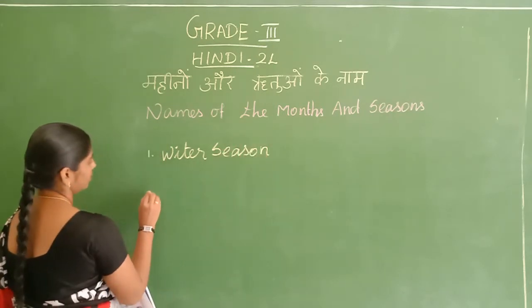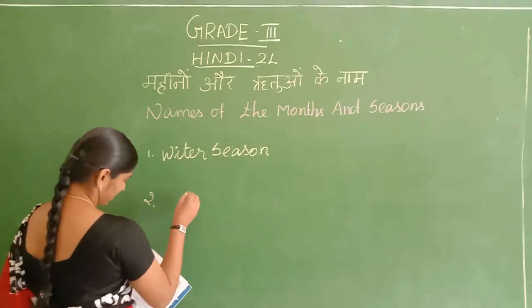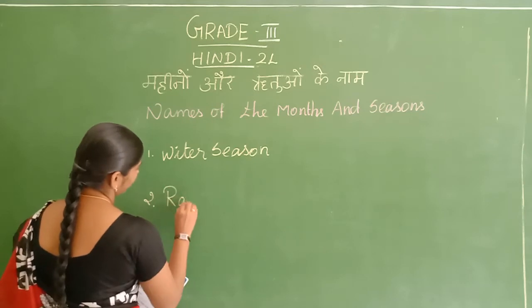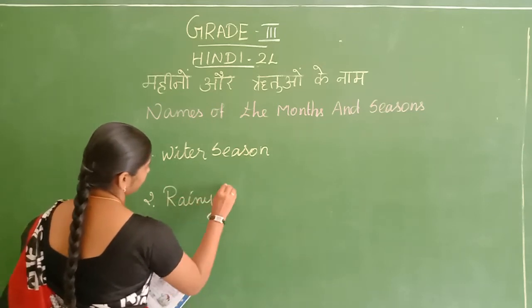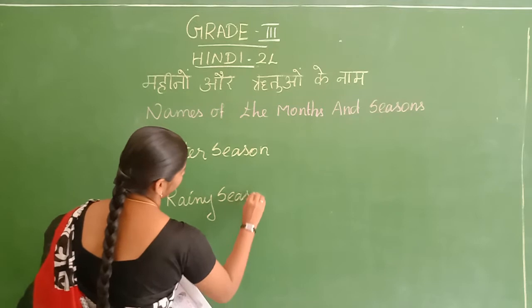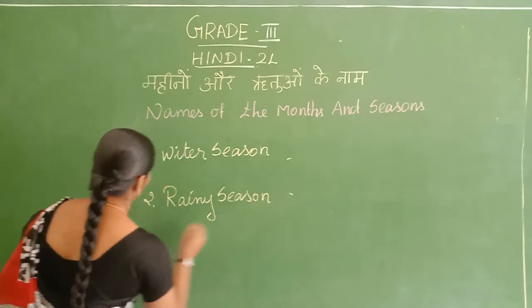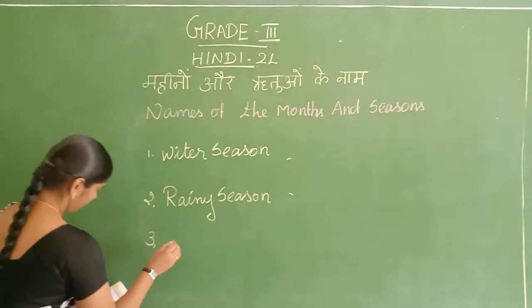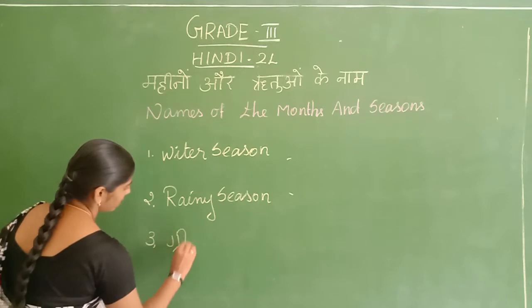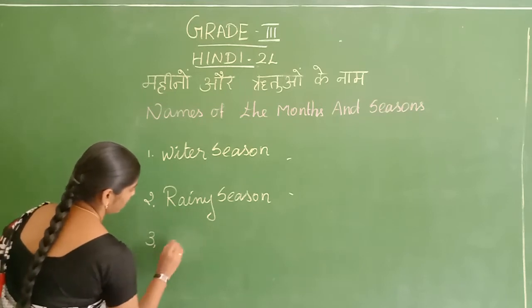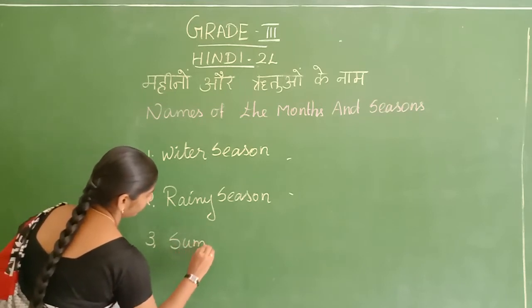Next, rainy season. The third one, Grishma, summer season.